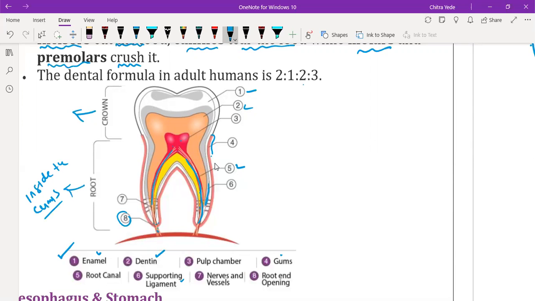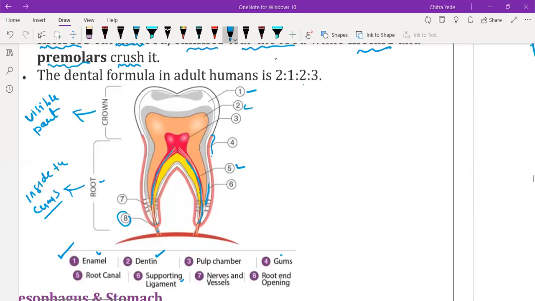Okay, and it is the visible part. The visible part of the tooth is called the crown, and the root is the part which is submerged inside the gums. Understood, everyone?